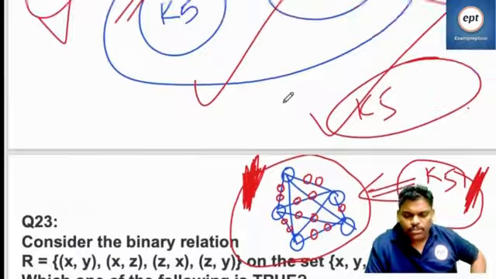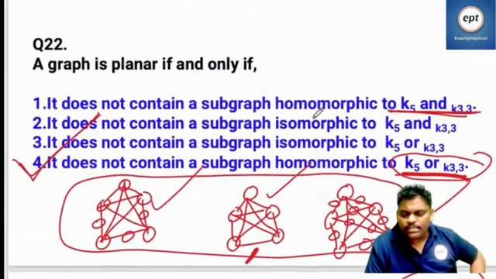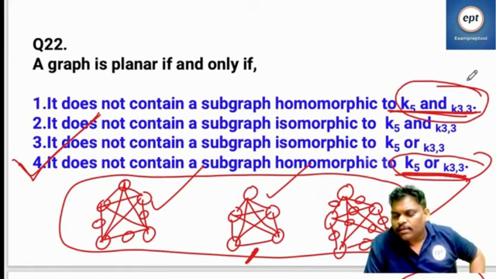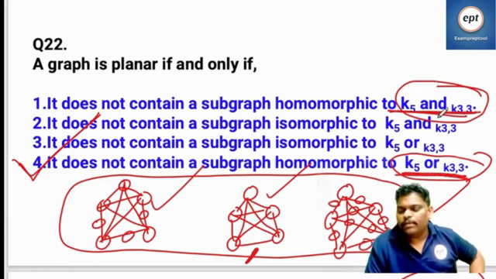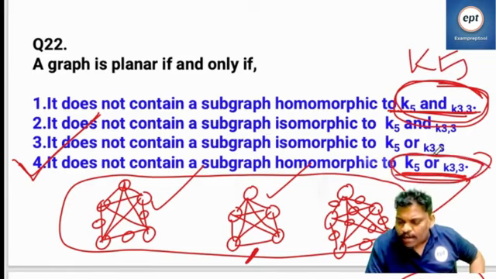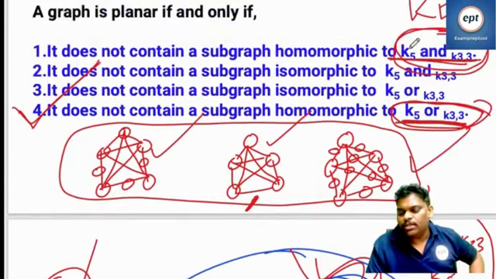Until now, 22 problems are covered. This is a nice problem, please take care. The AND operator is indirectly saying that if both are not there, then it is planar. If one is there, then also planar. So he is saying three combinations: both not there, planar; one there, planar. Both there, it is not planar. But he is not talking like that.